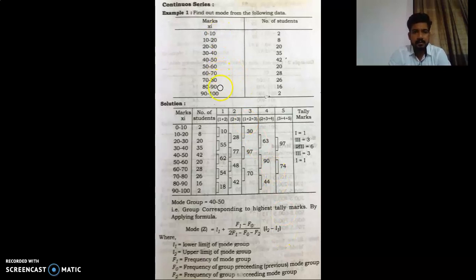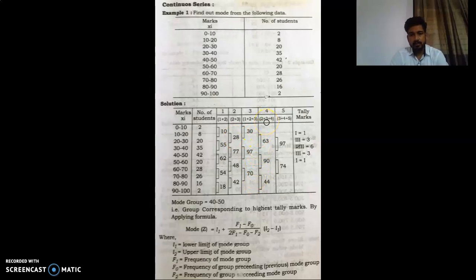Here we have a continuous series, and these are the frequencies. We just place the figures here. Then 1 plus 2, 2 plus 8 is 10, 20 plus 35 is 55, 42 plus 20 is 62, 28 plus 26 is 54, 16 plus 2 is 18. Then 2 plus 3, 8 plus 20 is 28, and so on. Then 1 plus 2 plus 3, 2 plus 8 plus 20 is 30, and so on.